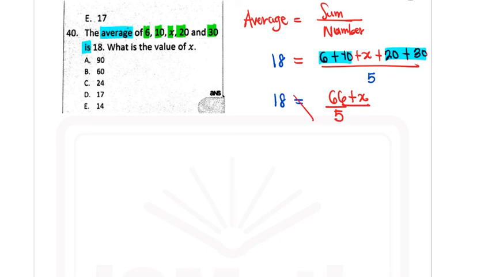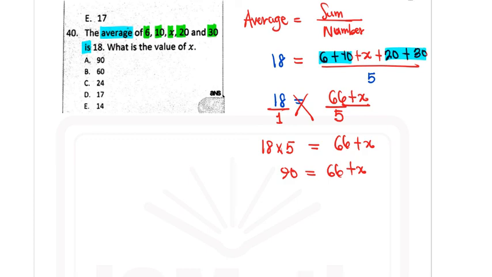Then we can cross multiply by thinking of this 18 as 18 over 1. So we have 18 times 5 equal to 1 times 66 plus x. 18 times 5 will give you 90, and that should be equal to 66 plus x.